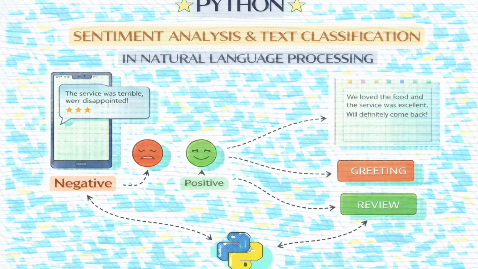If we connect this to the bigger picture, this methodology, this precise four-step journey from word to number, is the essential engineering required to classify, understand, and extract insight from any large corpus of text. This is how we move beyond simple search and actually get machines to interpret human experience at scale.